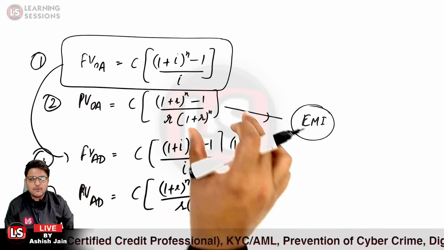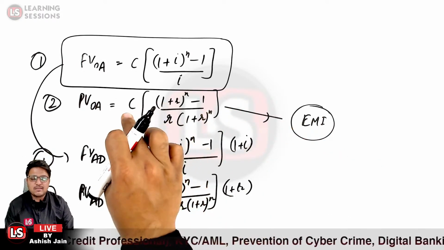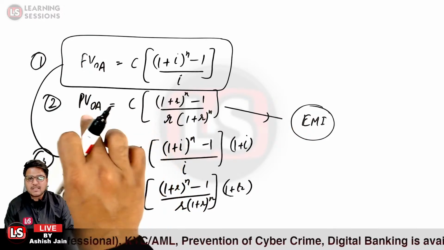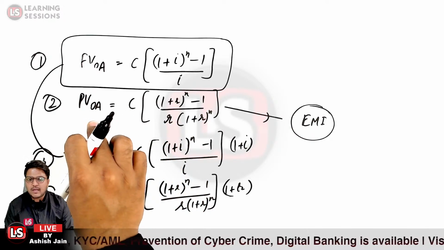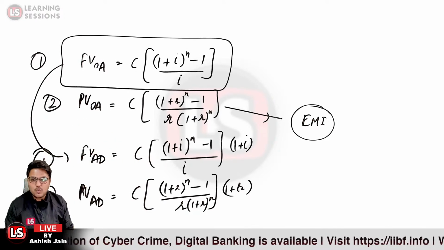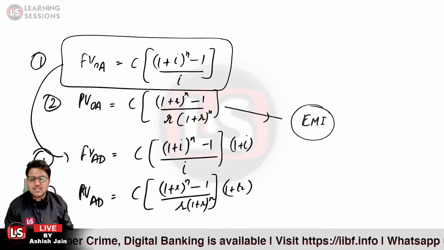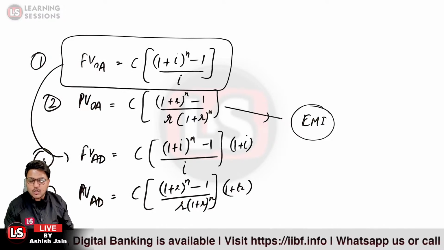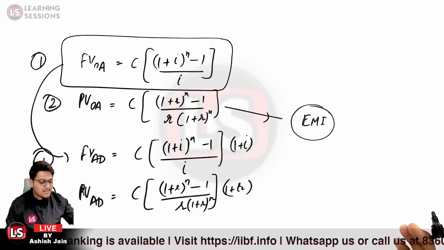Okay. So this is a formula related to EMI. Over here, C is the EMI that you want to calculate. Present value of the ordinary annuity is basically related to what? That is related to the loan amount. So whatever amount is sanctioned, that is basically the loan amount. Just take it in that manner.